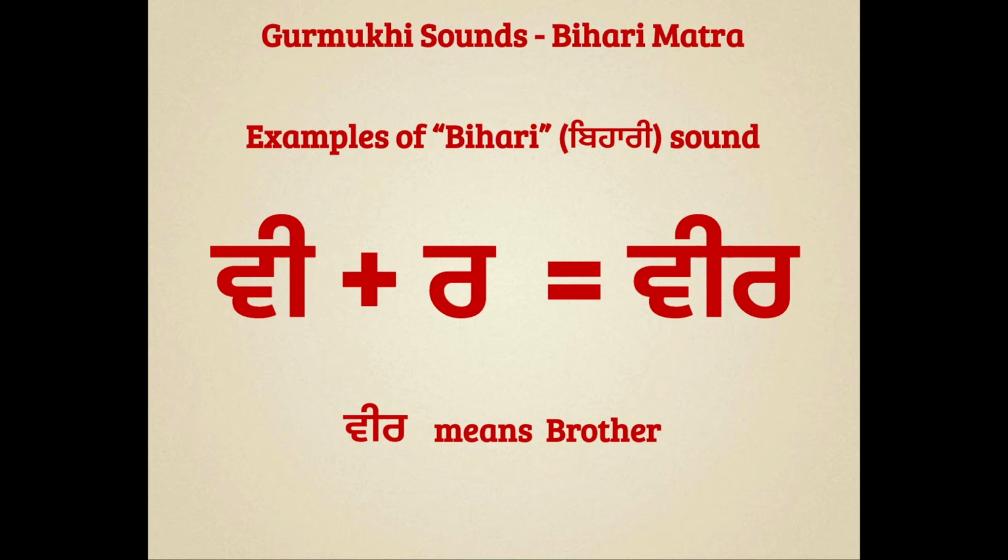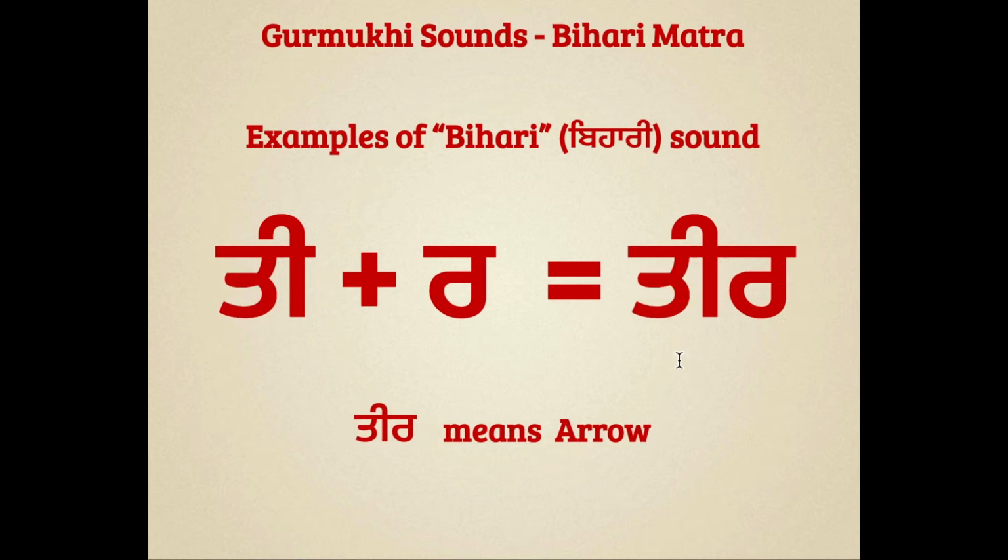The first word here we will learn is Veer. Veer means brother. And to read this word, we can say Vavvenu Bihari V, Rara Mukta Ra, Veer. You can repeat after me. Veer. Let's check out next word. The next word is Teer. Teer means arrow. And to read this word, we can say Tattenu Bihari Ti, Rara Mukta Ra, Teer. You can repeat after me. Teer.